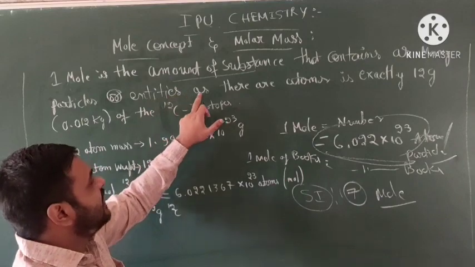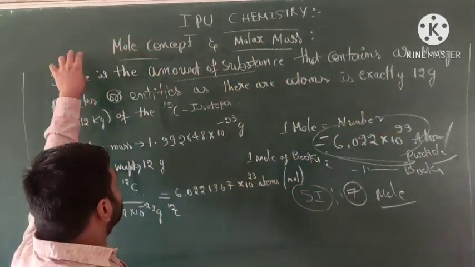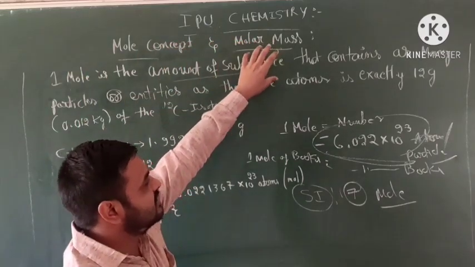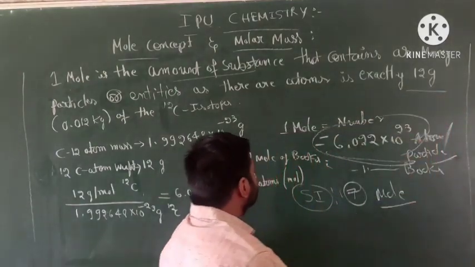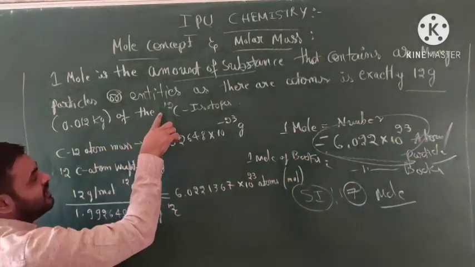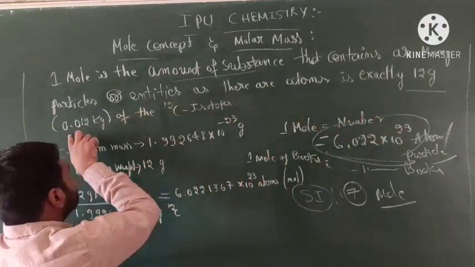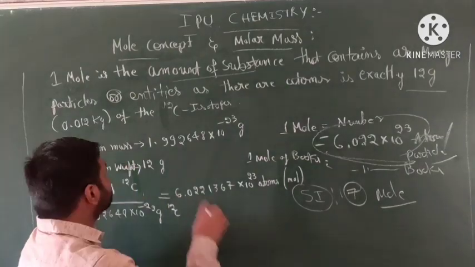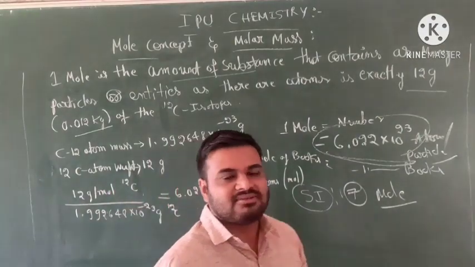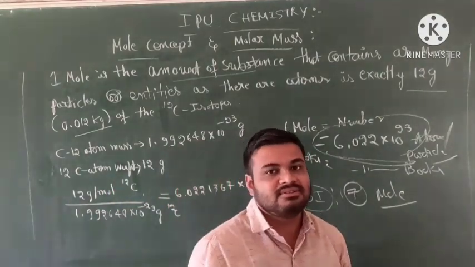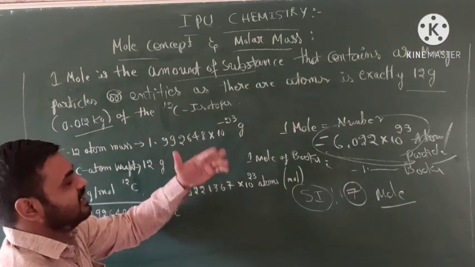The number of units is exactly equal to the number of atoms in 12 gram of the carbon-12 isotope. 12 gram can also be written as 0.012 kg.